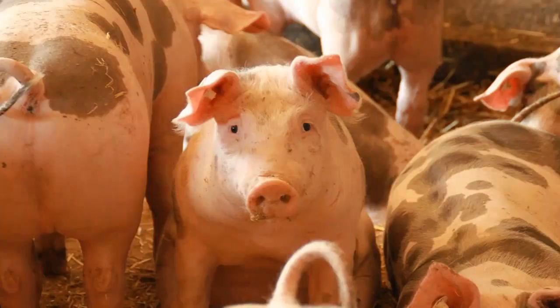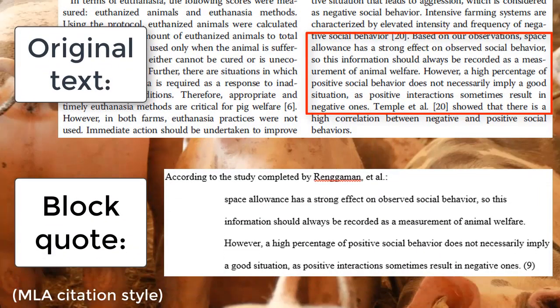A longer quote can be integrated into your paper as a block quote. A block quote is generally 4 full lines of quoted text, though it's still a good idea to keep it as short as possible. It's set apart from the rest of your paragraph and indented 1 inch from the left side. Quotation marks are not needed. And don't forget the in-text citation. The use of block quotes should be minimal.